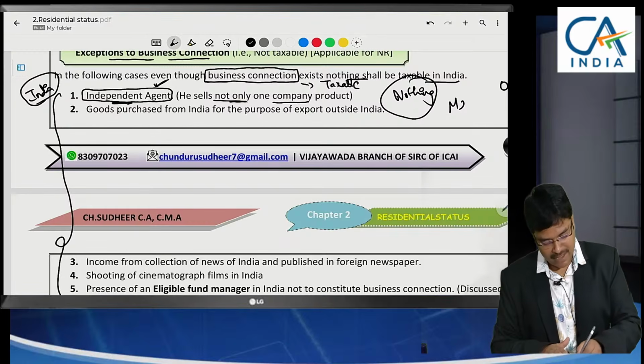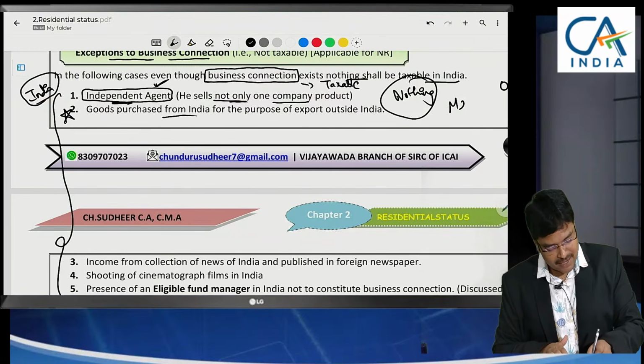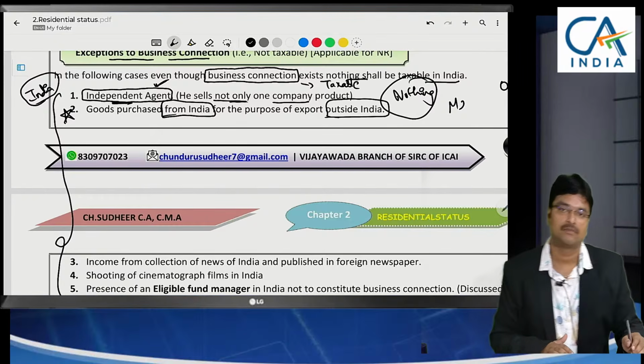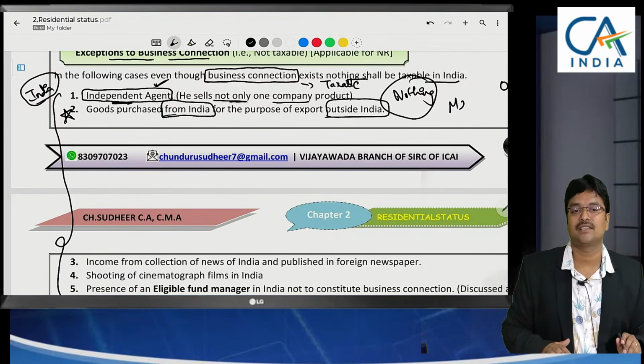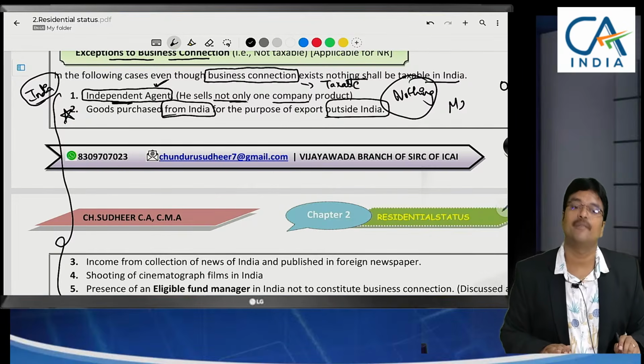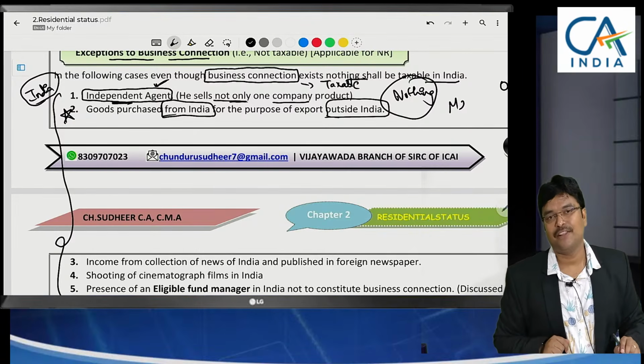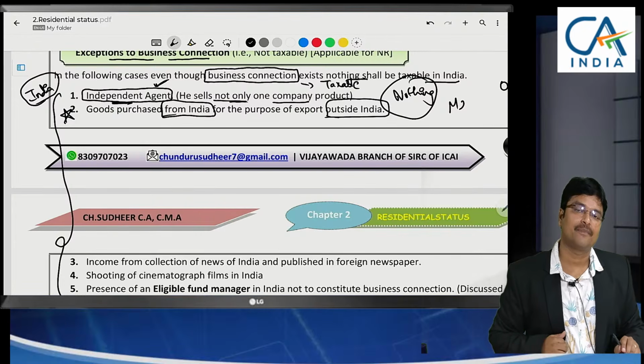Next, a very, very important point. Any person purchasing in India to export out of India. A person in the US is purchasing some goods from India and selling to Australia. Even though the purchase is made in India and sold from India to Australia,